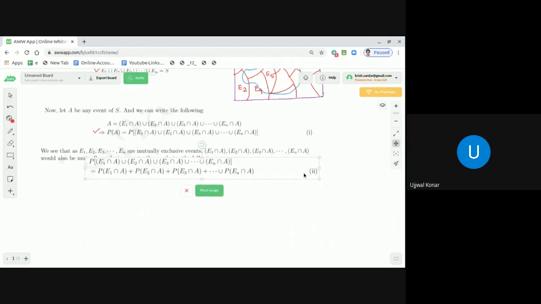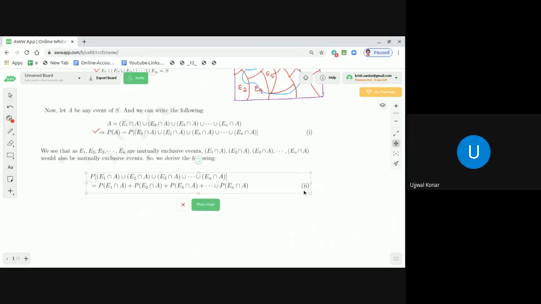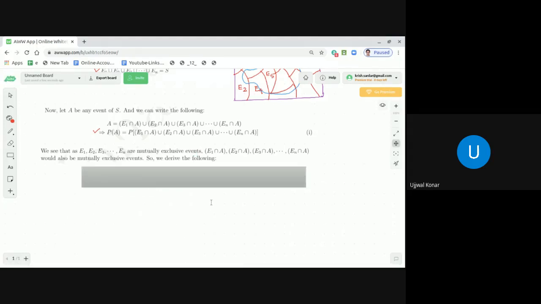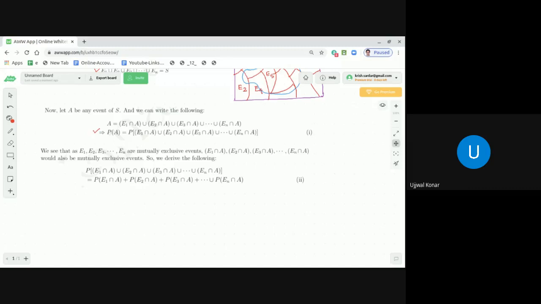Let me repeat once more, dear students. What I wanted to say is that E1 intersection A, E2 intersection A, E3 intersection A, up to En intersection A, all are mutually exclusive events. So the probability of their union should be the sum of their probabilities. Why? Because the intersection of any two sets is actually a null set, and the probability of a null set is equal to 0. Let me give an example.